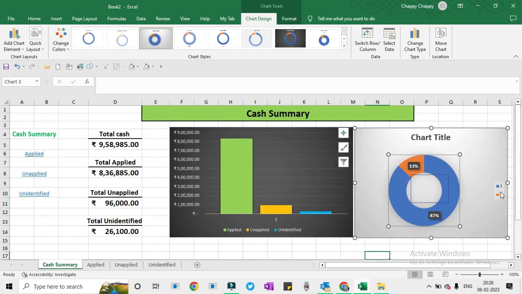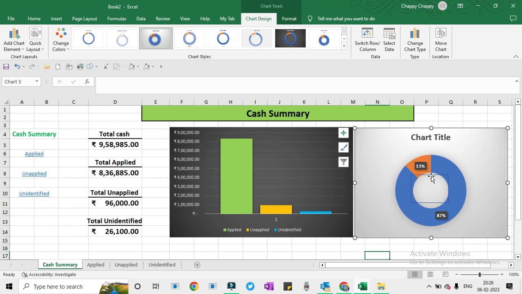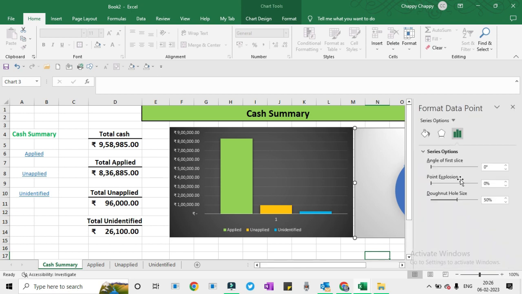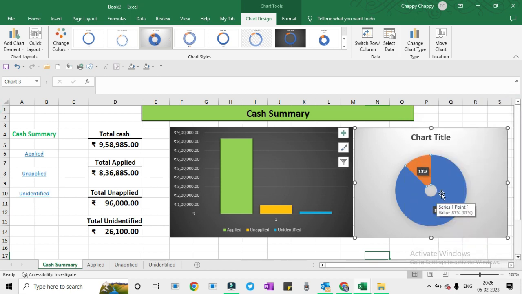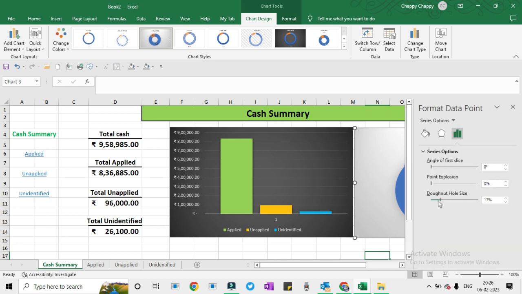So these two, Ctrl Z. We will remove the chart title.